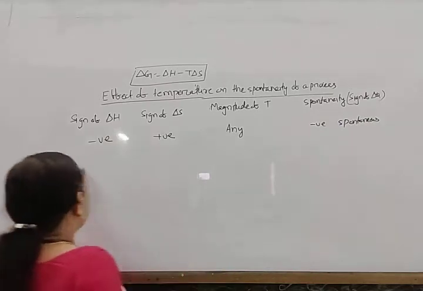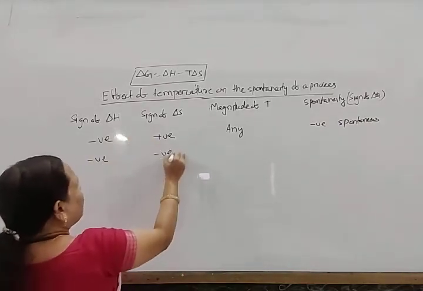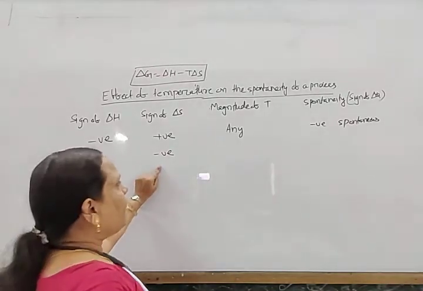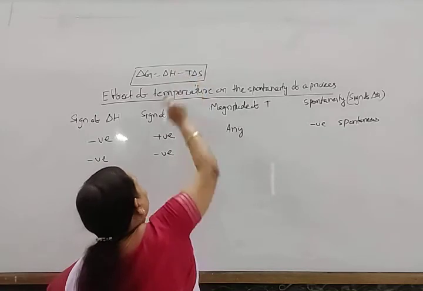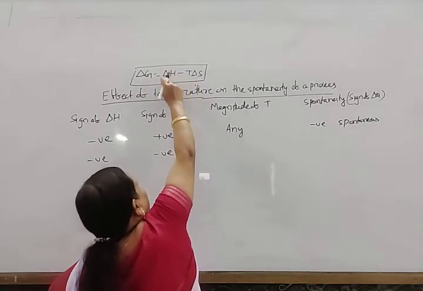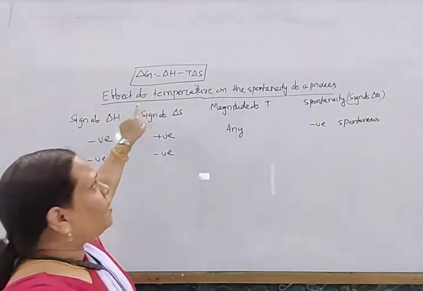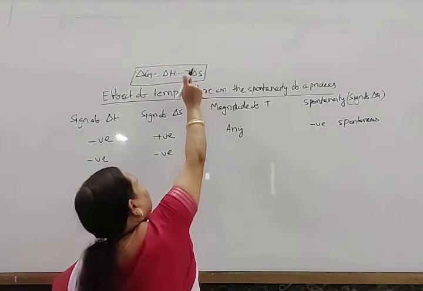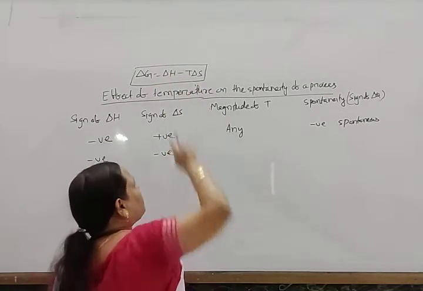Similarly, if ΔH is negative and ΔS is also negative, then there are two conditions. Look here: if the ΔH value is high, the TΔS value should be low, so that our total ΔG becomes negative. And if the TΔS value is very high, then the total will become positive.